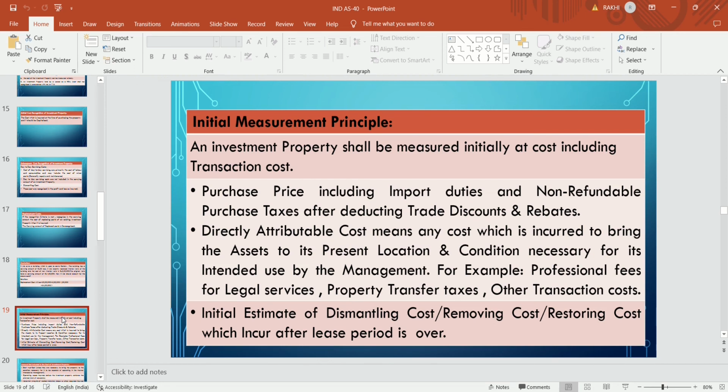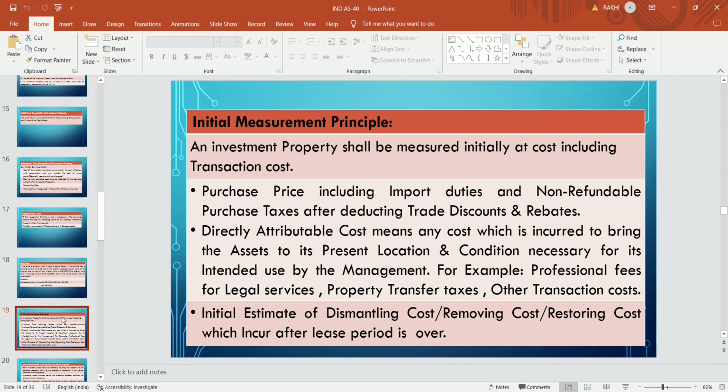And directly attributable cost means transaction cost, any cost which is incurred to bring the asset to its present location and condition necessary for its intended use by the management. Without that cost, the entity will not be able to use that asset.